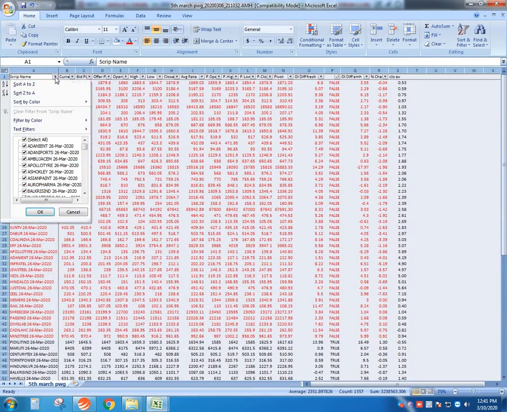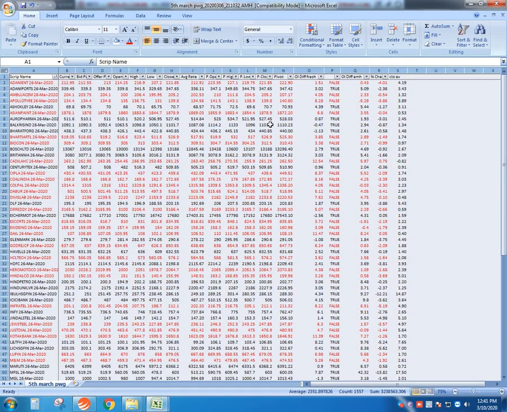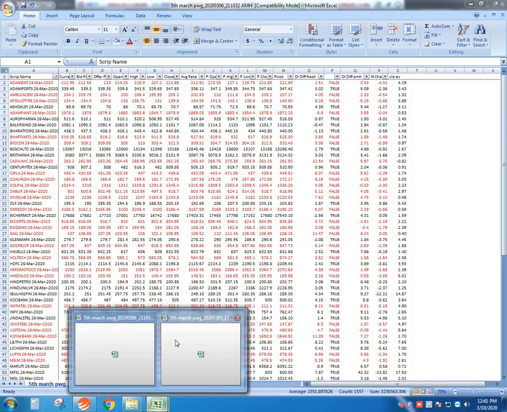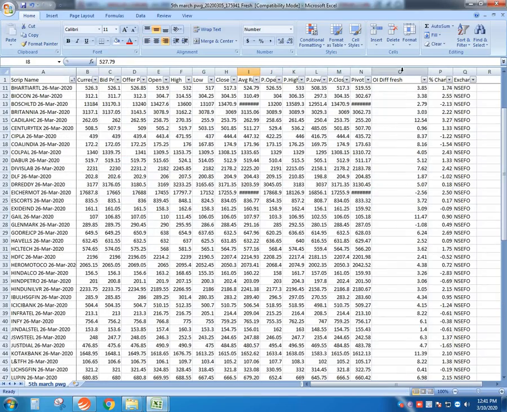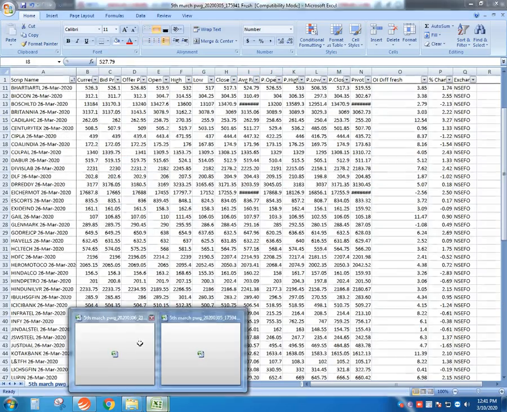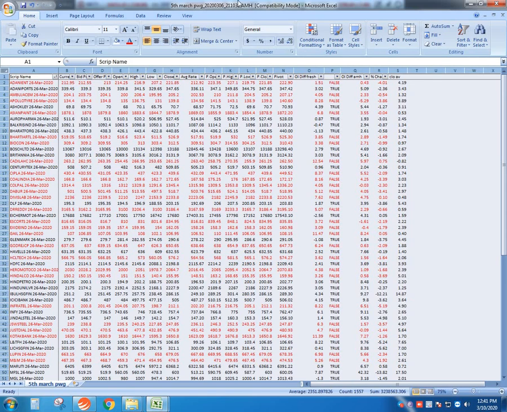Both the stocks have to be arranged in alphabetical order. Then as usual, previous day OI data you copy, that is the close data of OI data, you copy that one after arranging them in the alphabetical order, and then paste it on the AMH sheet. Previously used to paste it on the 9:50 sheet. Instead of 9:50, now we are transferring this one after the market is over next day.